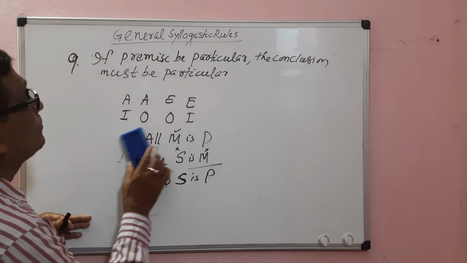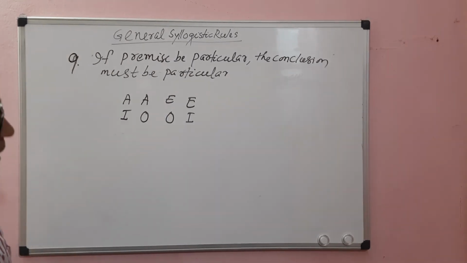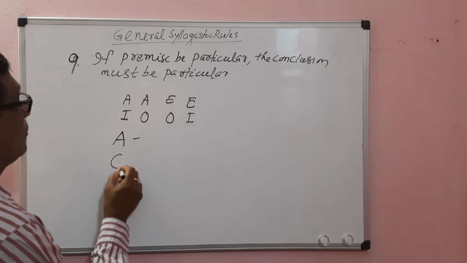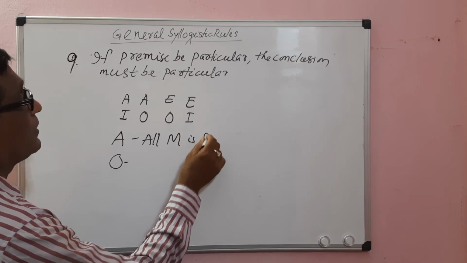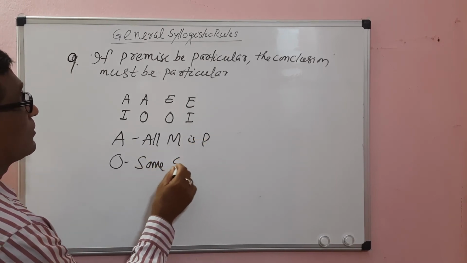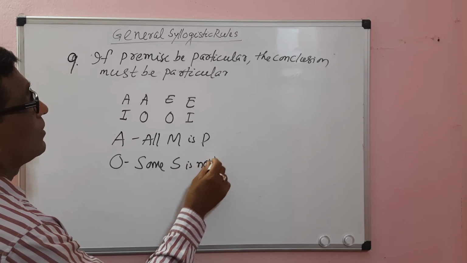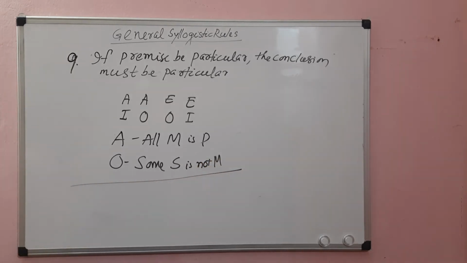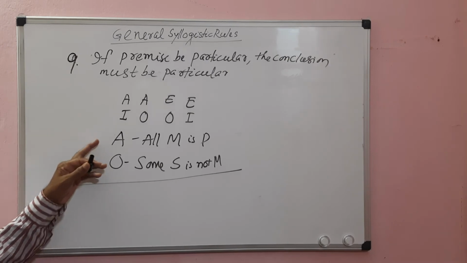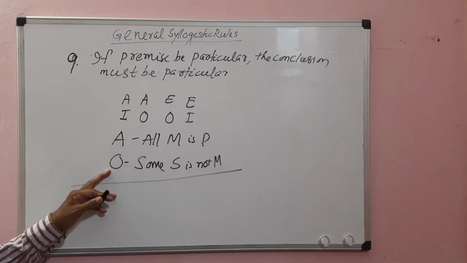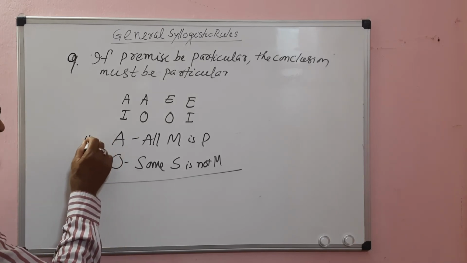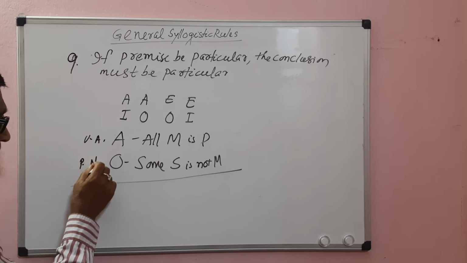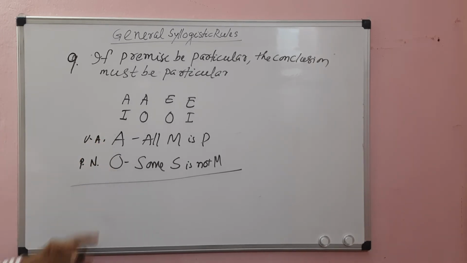Then AO, from the combination of A and O: All M is P, Some S is not M. What about the conclusion? If one premise is affirmative and the other is negative, the conclusion must be negative.